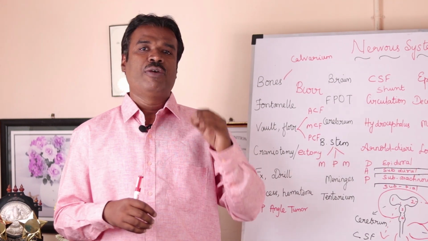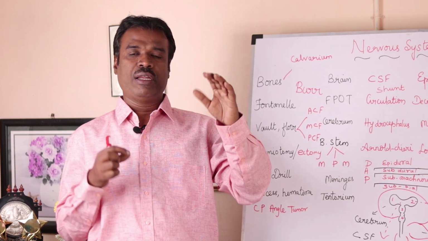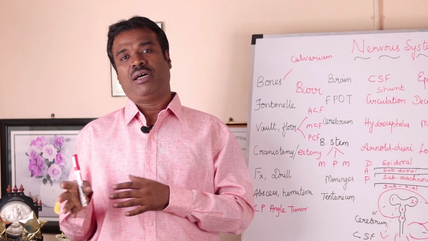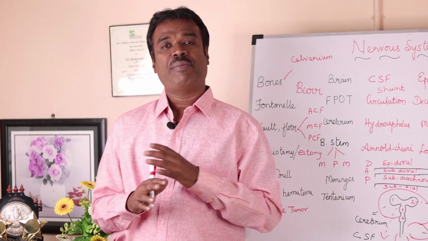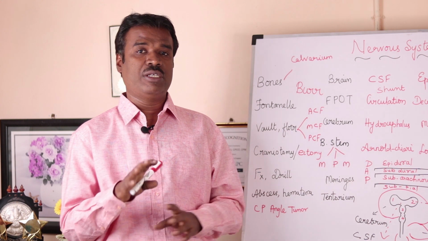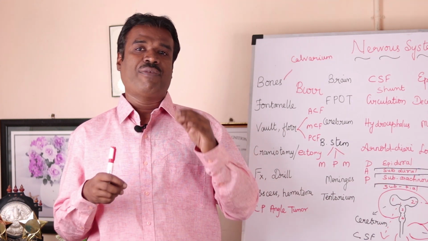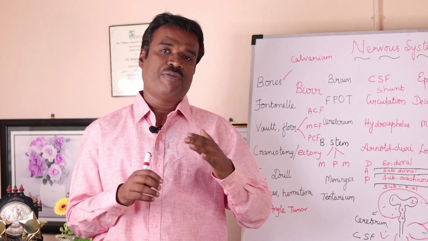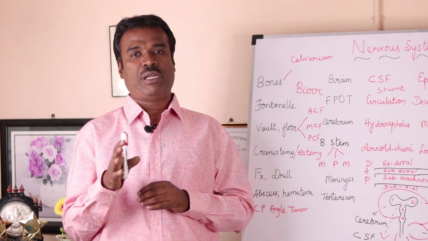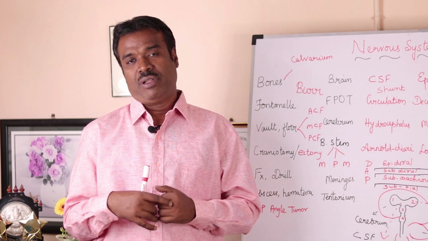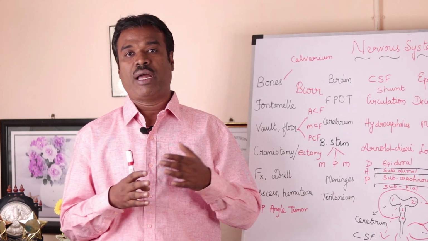Coming to the brain, this brain can be divided into several parts like the forebrain, the midbrain and the hindbrain. In the forebrain we have the cerebrum. The cerebrum can be divided into four lobes: the frontal, parietal, occipital and the temporal lobe. And then we have the diencephalon. The diencephalon is divided into the thalamus, epithalamus and hypothalamus. And the brain stem, or the hind part of the brain, we call it the midbrain, pons and the medulla.